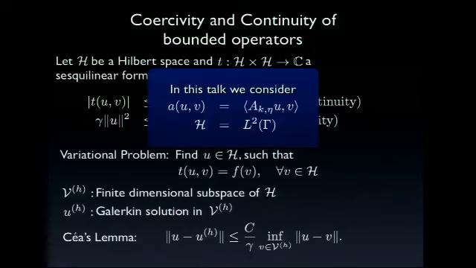So in this talk specifically, we are going to consider our boundary integral operator. So our sesquilinear form is the form a(u,v) given by the L2 inner product with our operator here, and H is just the standard L2 space over the boundary.